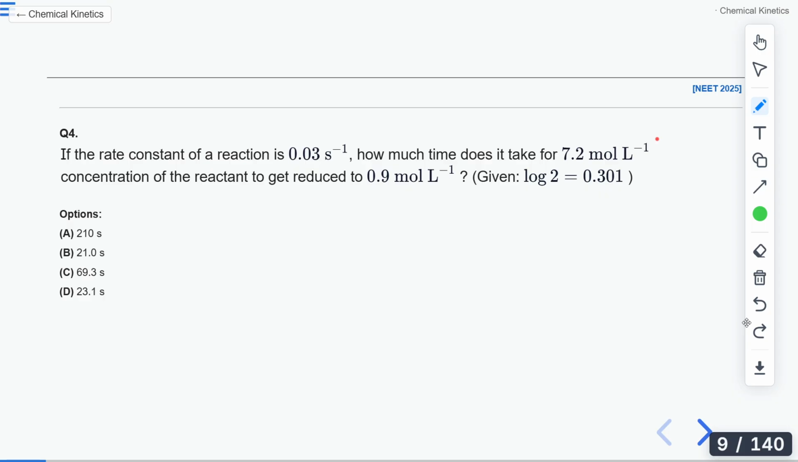Calculate the time. But still there is a thing. If you know it is a first order reaction, yes, it is true, but you need the value of the rate constant, because in the integrated rate law you need the rate constant, and that is very sure. How will you get the value of the rate constant? Tell me how you will get the value of the rate constant.